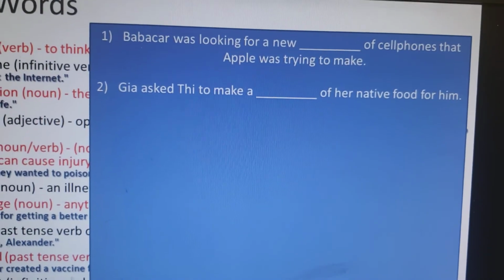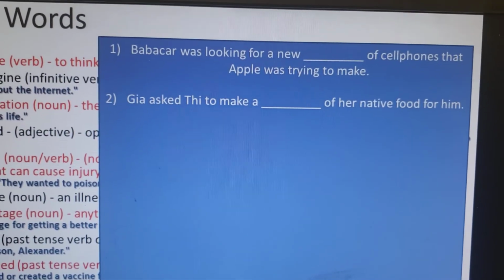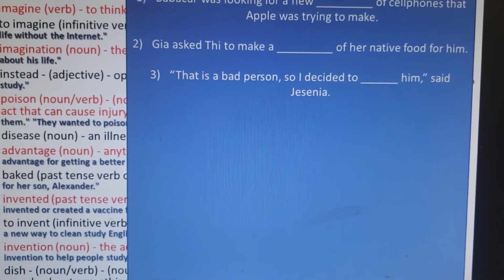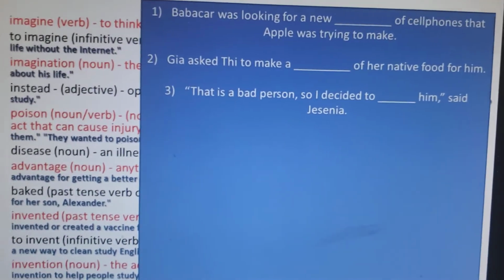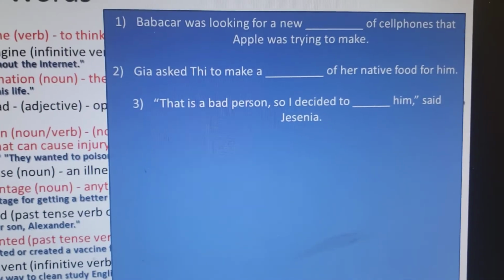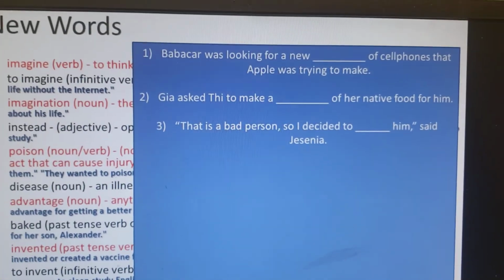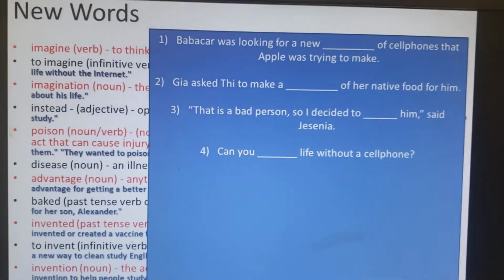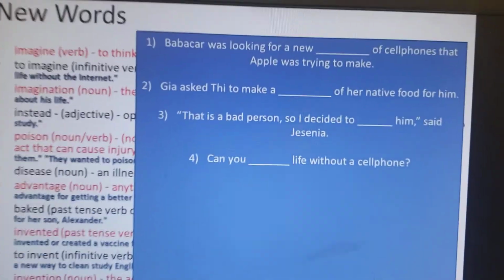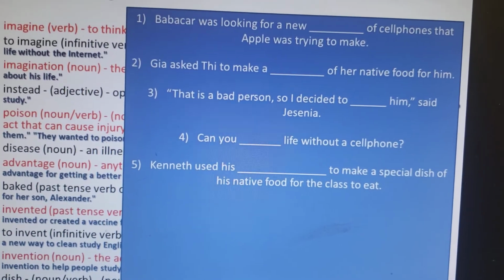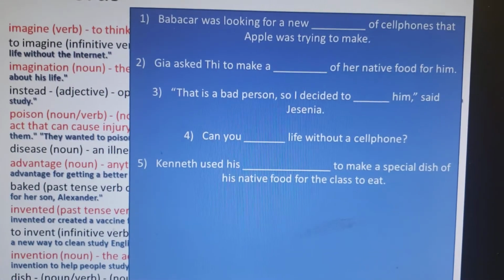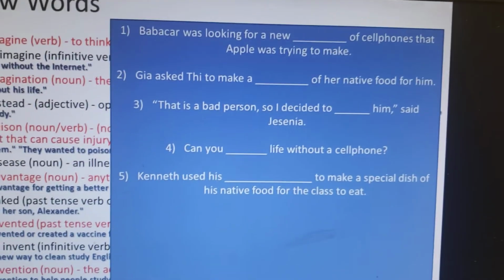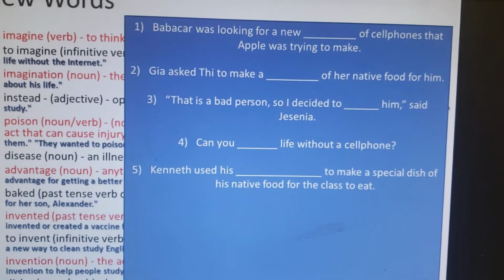Gia asked T to make a blank of her native food for him. That is a bad person, so I decided to blank him, says Jasenia. Can you blank life without a cell phone? Kenneth used his blank to make a special dish of his native food for the class to eat.